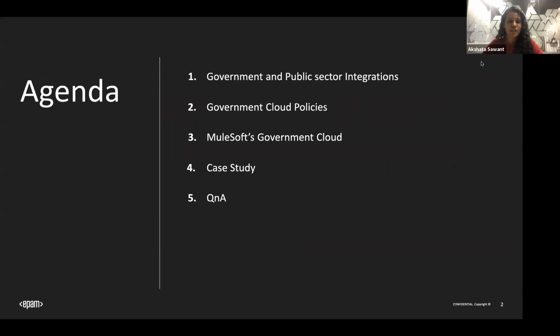The agenda for today's session: we'll be discussing government and public sector integrations, the government policies, and the challenges we have been facing. Then we'll also talk about MuleSoft's government cloud and a case study in brief. Feel free to ask your questions and doubts, and let's make it an interactive session.